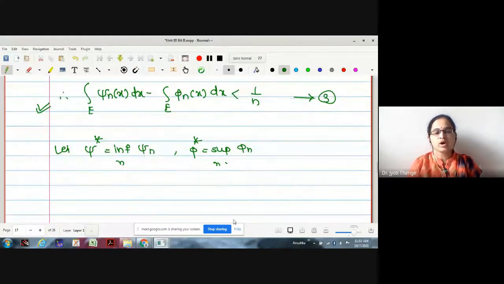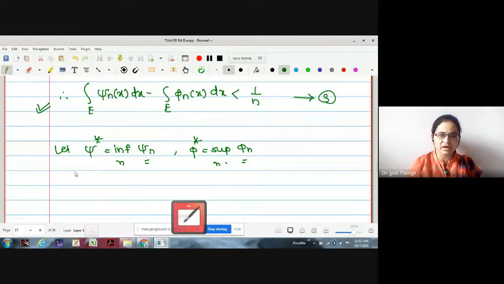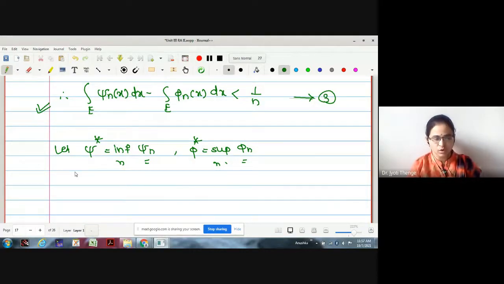As psi n and phi n are simple functions and are measurable, the corresponding infima and suprema are also measurable.